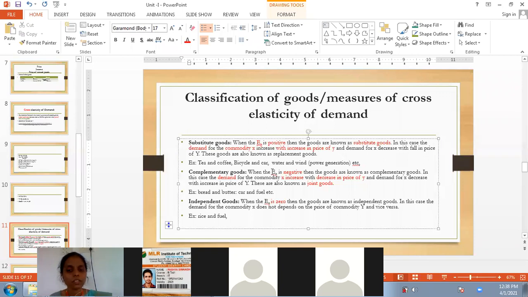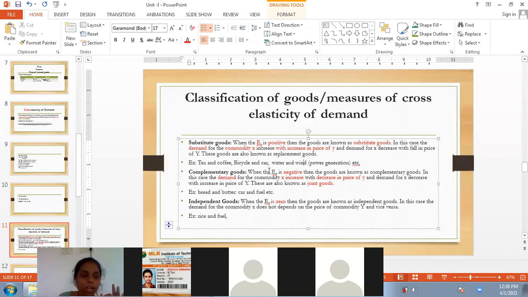Now the next one, see here, water and wind energy. Water and wind energy. Whenever we generate electricity by using water and we have scarcity of water, wind or solar is present. So such goods we will call substitute goods.